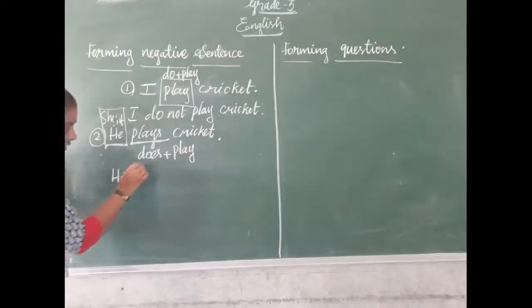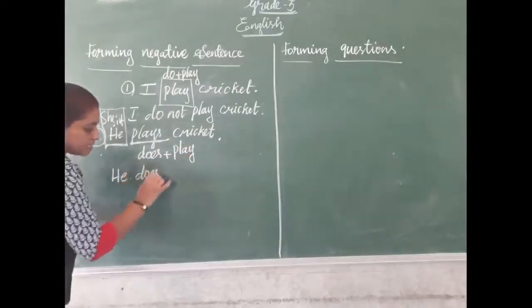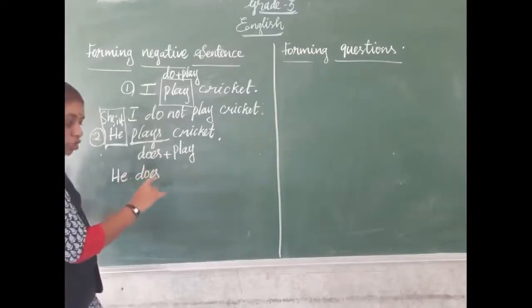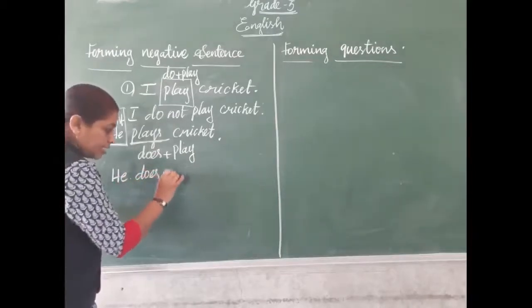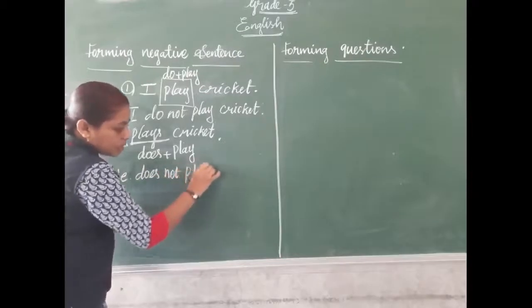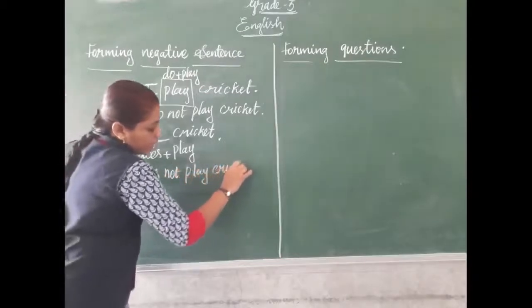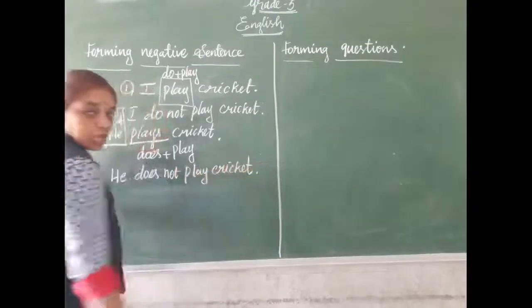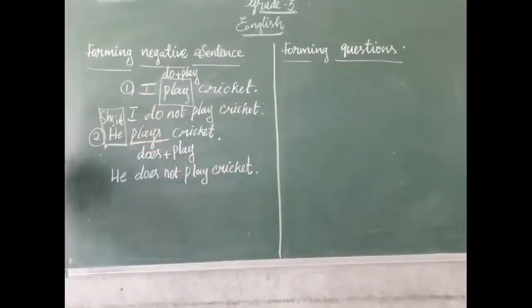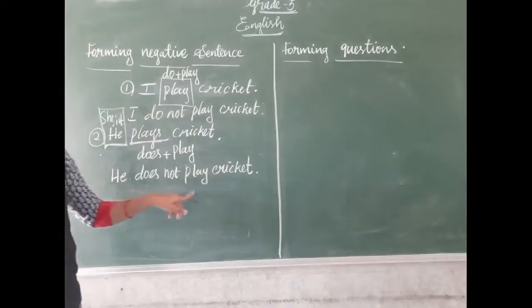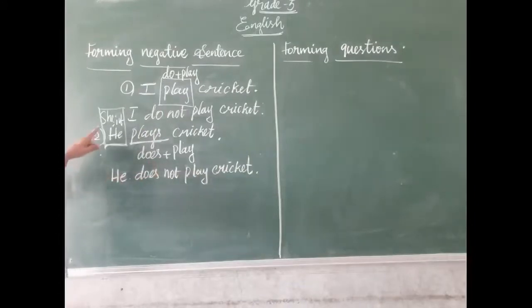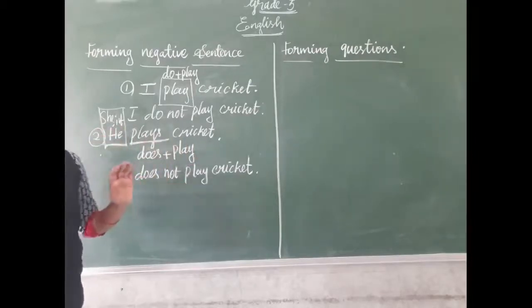So write here the subject, he. Next, the helping verb, does. Next, what do we want to do? We want to add 'not' to this. He does not play cricket. Now read with this: She plays cricket. She does not play cricket. It plays cricket. It does not play cricket.